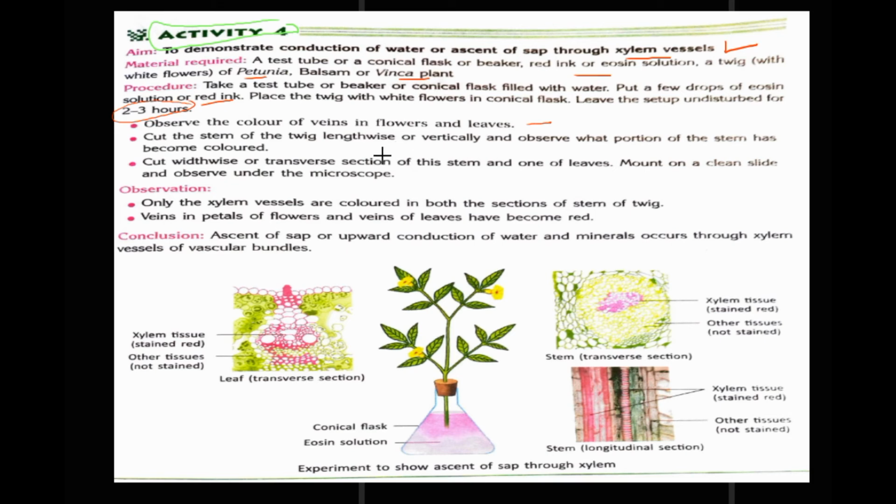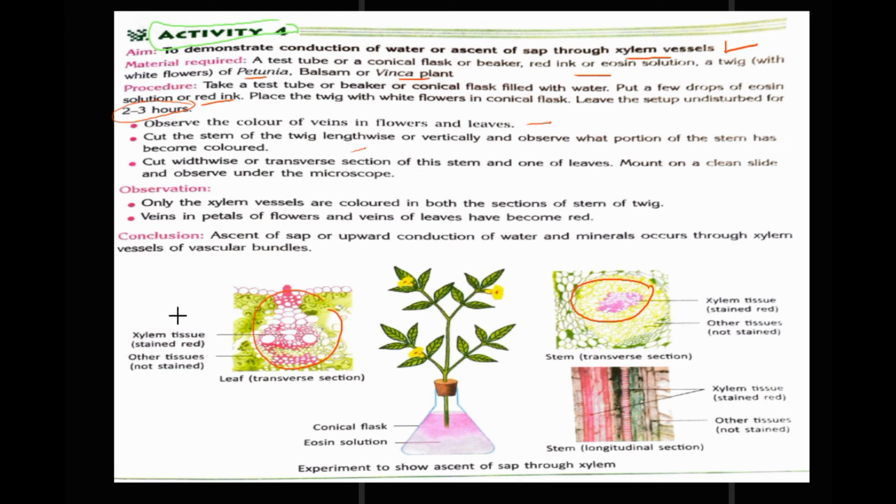Now cut the stem of the twig lengthwise, longitudinally or vertically, and observe what portion of the stem has become colored. Here this colored portion is clearly visible, that has been stained red. Now cut a transverse section of this stem, and one of the leaves. Here transverse section of leaf is given. Mount on a clean slide and observe under the microscope. Put here a slide and we will see it under the microscope.